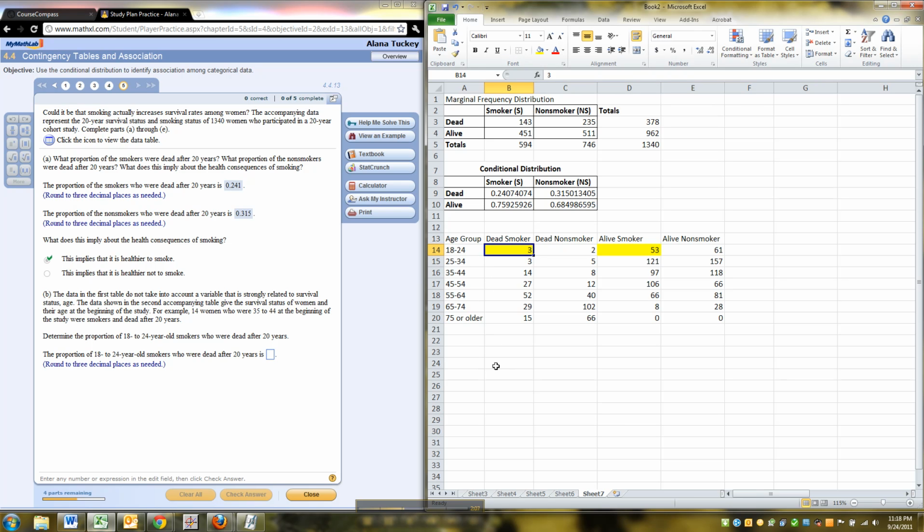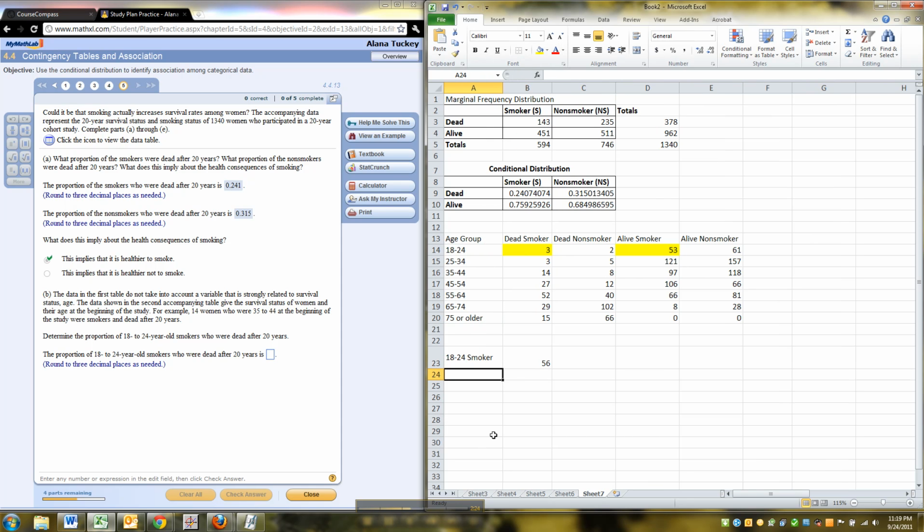Okay, so how many does that give us total? So let me do it. 18 to 24 smokers is equal to 3 plus 53. So there's 56 total 18 to 24-year-old smokers. Okay. And then the non-smokers, well, I'll figure that out in a second.